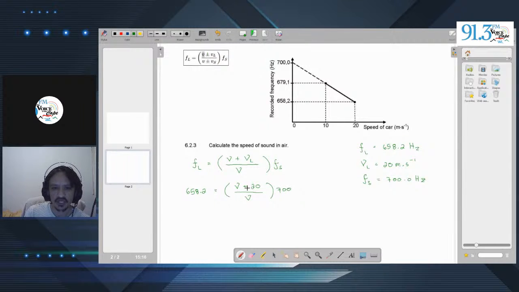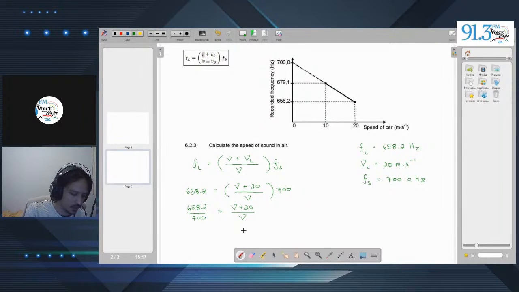Okay. Now we go ahead and do some algebraic manipulation. So what do we do? Well, we can see that the 700 is multiplied by this entire term here. So we divide the 658 by the 700. And where is my calculator? Here we go. So I'll just write this here. So we got 658,2 divided by 700 is equal to V plus 20 over V.